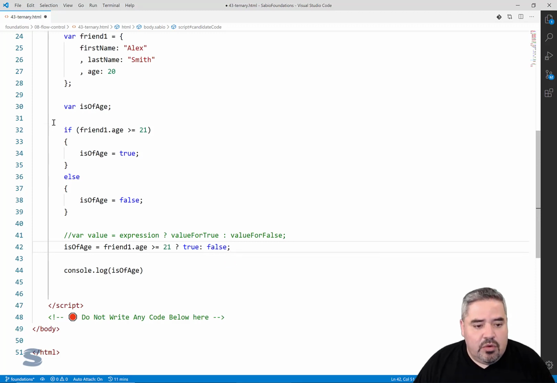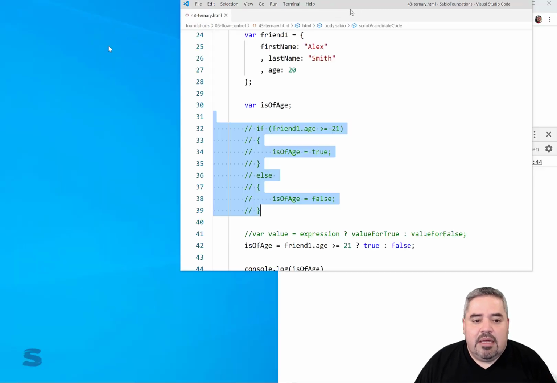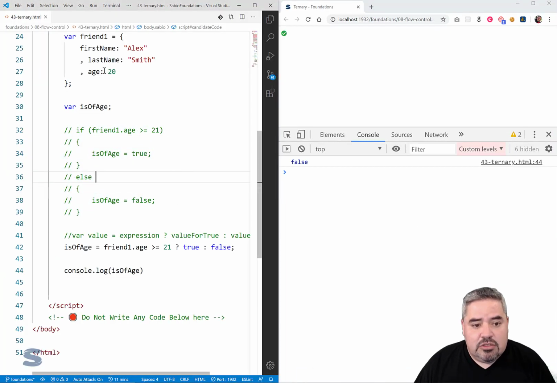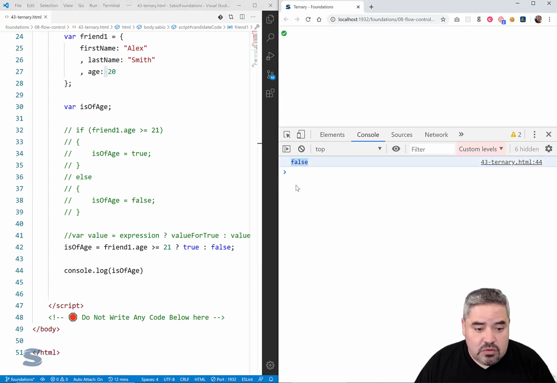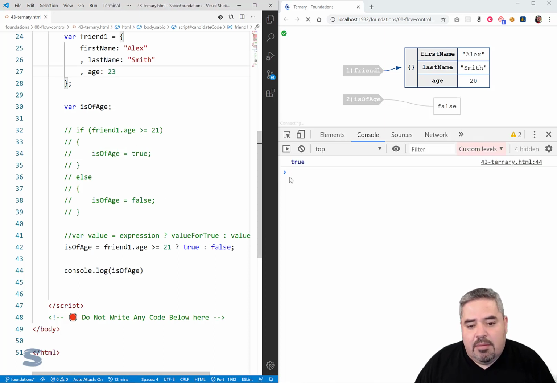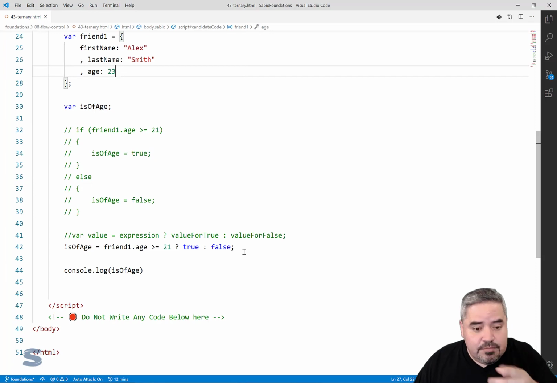Okay, I'm going to comment this out so that we can see in our environment that we come back now, and because Alex is 20, it comes back as false. If Alex is 23, we're going to see that it's going to come back as true. Okay, so that is an example of how to use the ternary operator. Now, this could get more involved. It doesn't have to yield true or false.